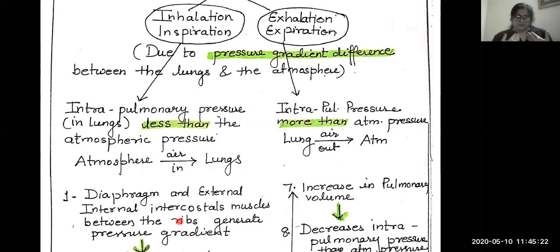On the ventral side, the ribs are attached to the sternum, and from the back, the dorsal side, they are attached to our vertebral column or backbone. In this way, the rib cage is formed. This chest bone also moves and helps maintain the pressure in the system, so we will see how it is created.